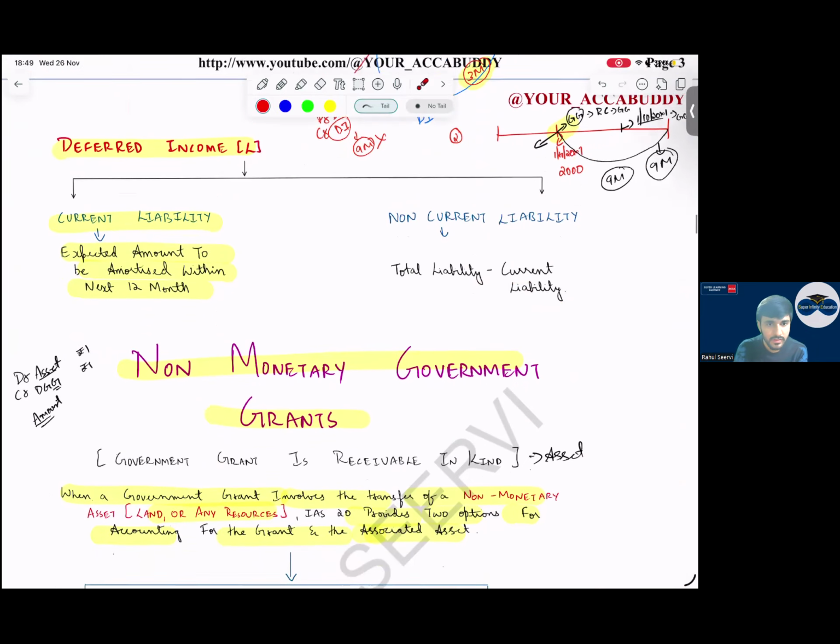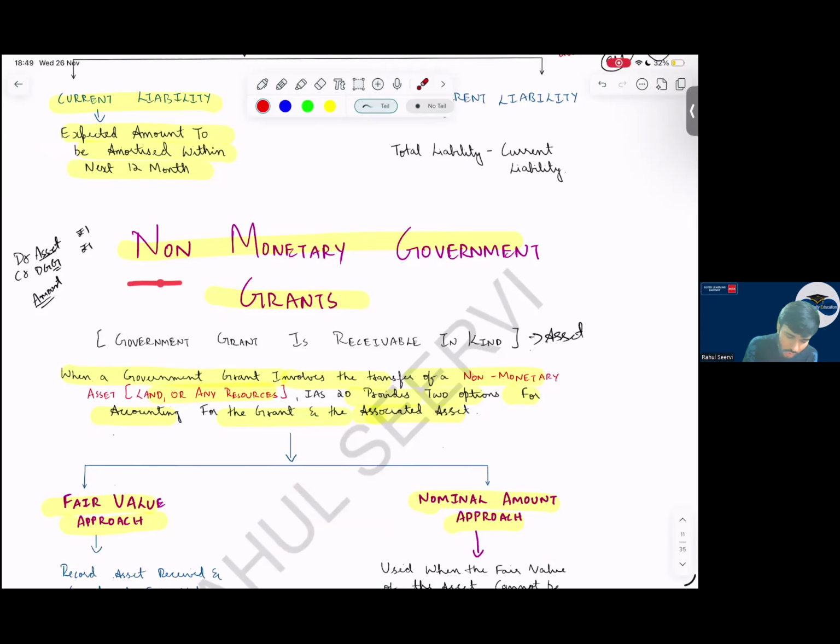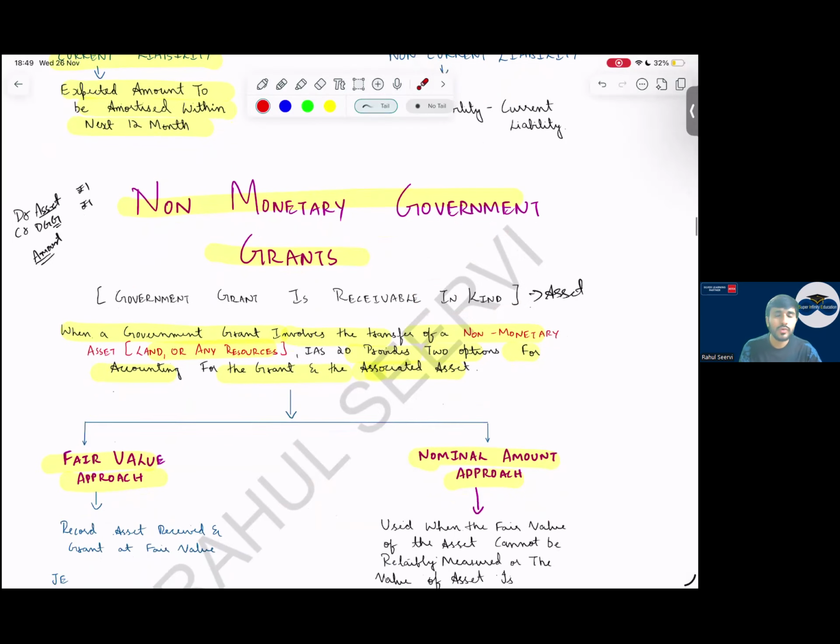Sir, if it is a non-monetary grant, that means the grant is not given in the form of cash. It is in the form of kind. The government is giving in the form of kind, like any asset, etc. In that case, what should we do? Today, the government has given a PPE to me as a grant. How will I record it?